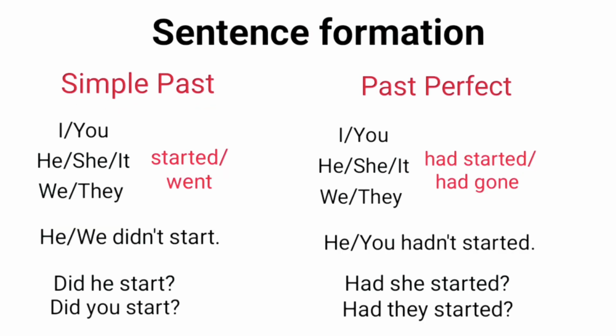Look at the sentence formation of these two tenses. In simple past, with all the subjects I, you, he, she, it, we or they, we use second form of the verb. Here it is started or went, where started is a regular verb and went is an irregular verb.